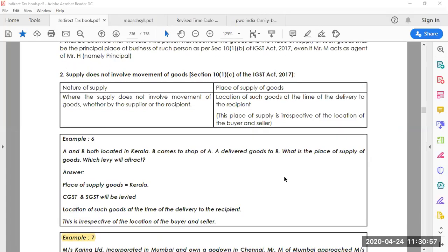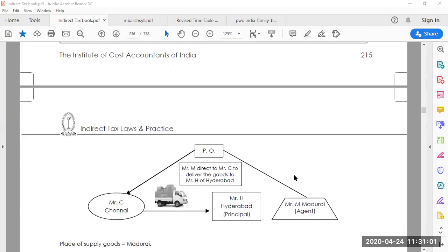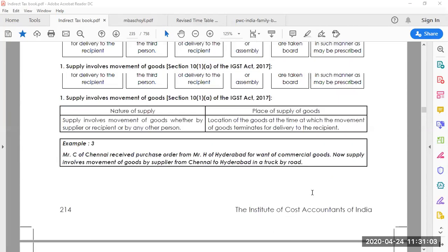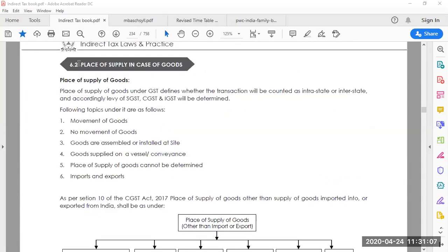Okay. So in the PPT in the previous class we have seen these things we discussed here. You look at that. I'll show once again. I'll take you back. This is related to place of supply of goods. Now we will go back once again to look at a few examples on place of supply of goods.